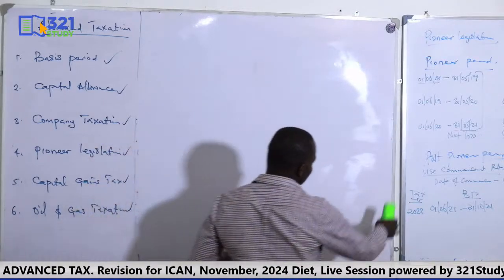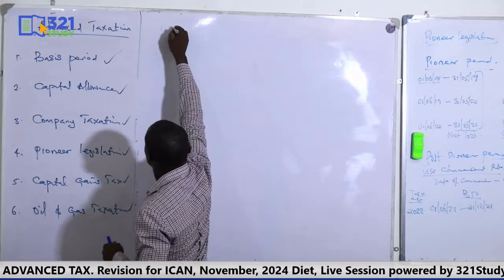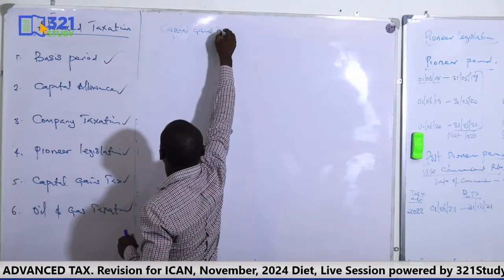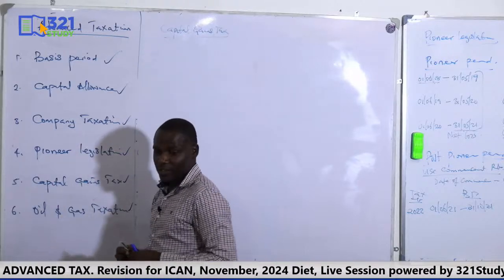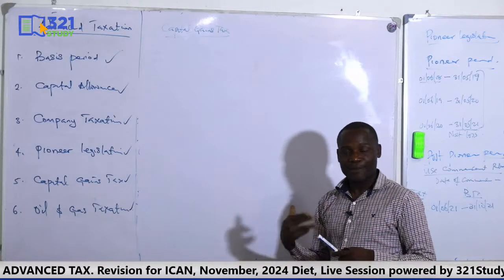Okay, capital gain starts. CGT. Of course, you know this is 10% on the capital gain.